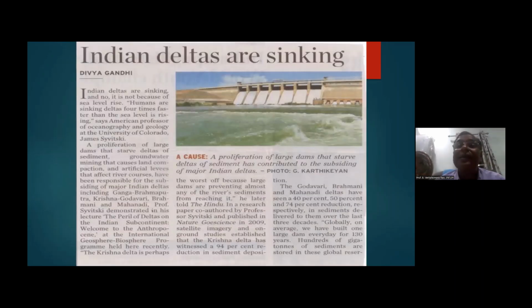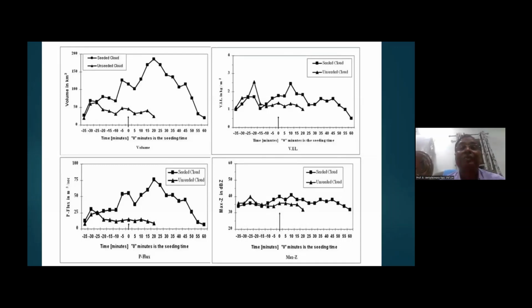So Indian deltas are sinking. This is another concept. As we have seen, rivers like Krishna and Ganga are drawing lesser and lesser surface water and lesser sediments at the end of the mouth when they are joining the sea. So deltas are not getting that silt and sand, which once upon a time they used to get. That's why when the sea level rises because of climate change, these deltas are getting inundated. So this is also another climate change impact.